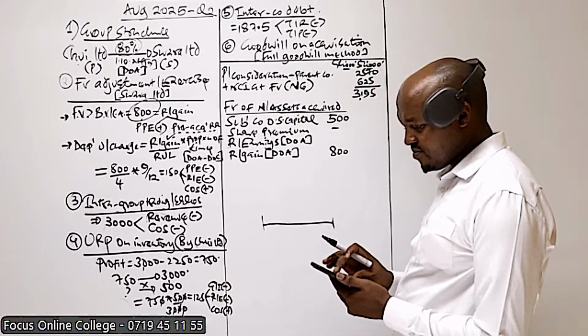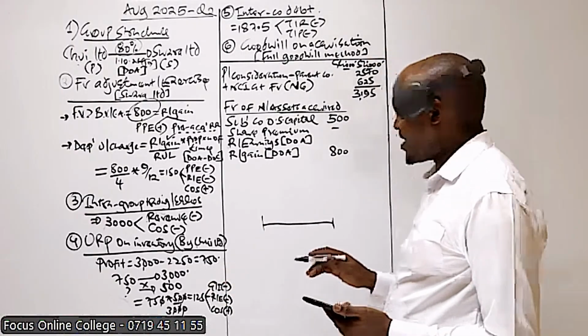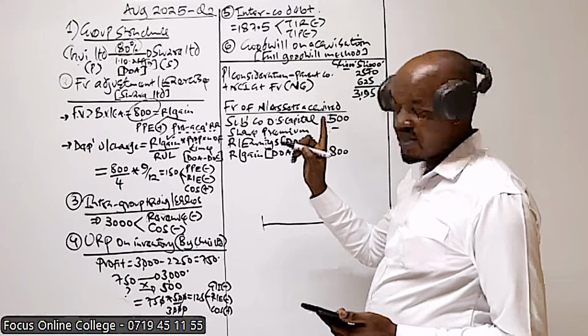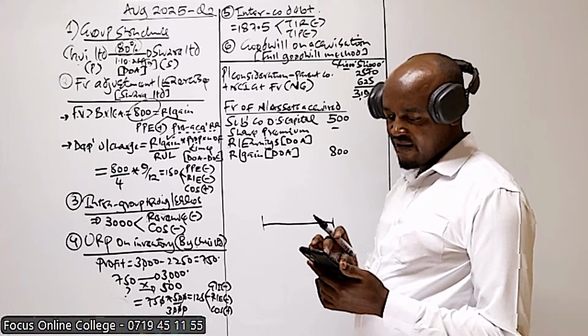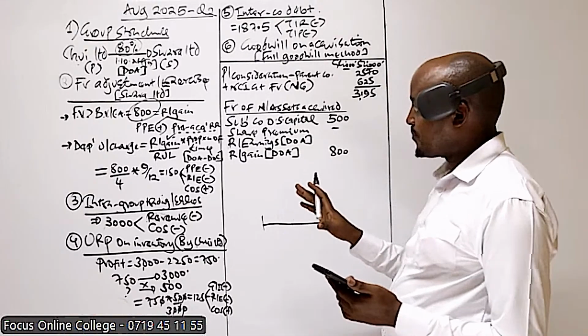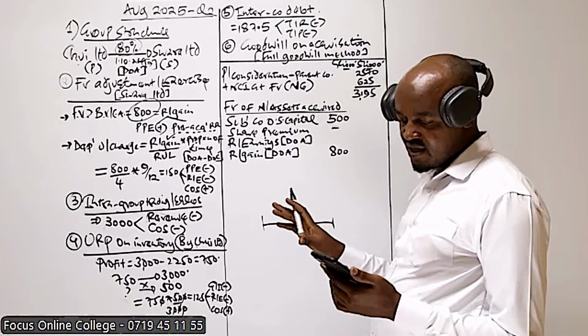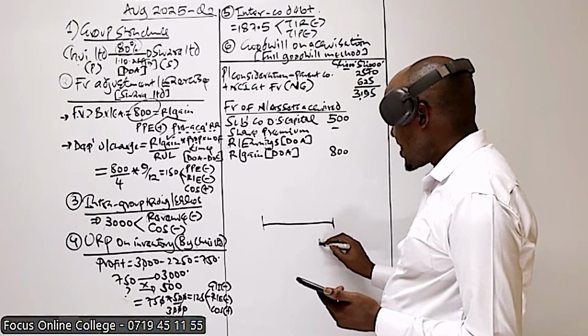Can we go back to the statement of financial position of SWARA at the equity? I hope you can see we are given the retained earnings there.